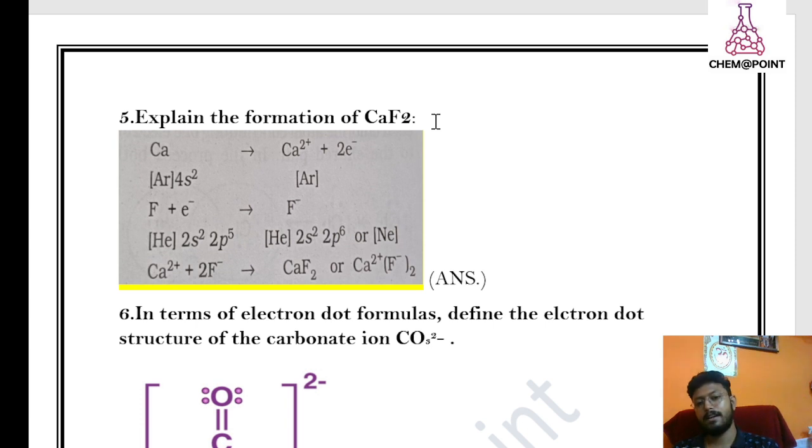That's why 2 fluorine and 1 calcium: 1 calcium loses 2 electrons and 2 fluorine gain 1 electron each. Do you understand my point? So the molecular formula is CaF2, calcium fluoride: Ca2+ and F minus twice. It is clearly mentioned in the answer sheet, you can look at it.